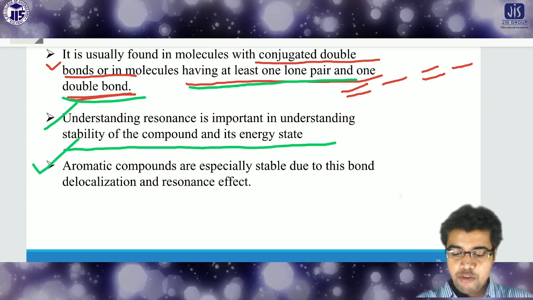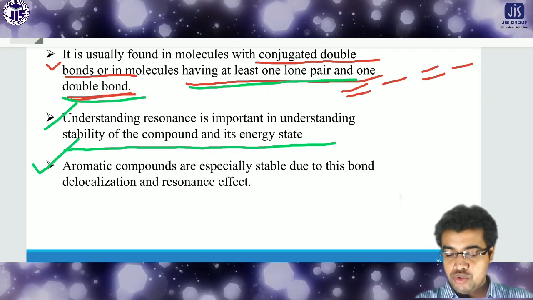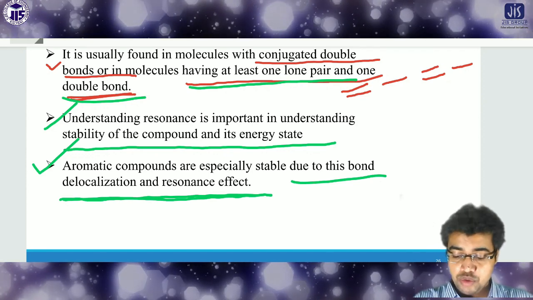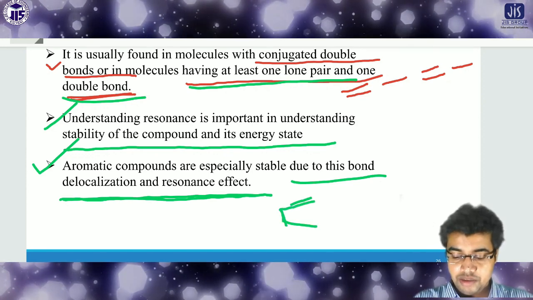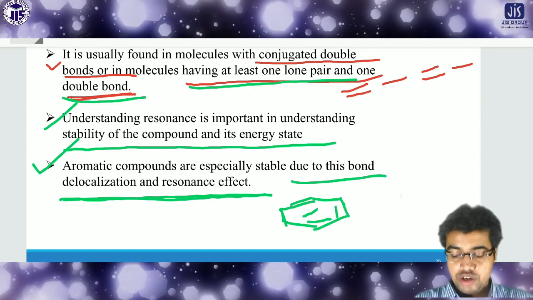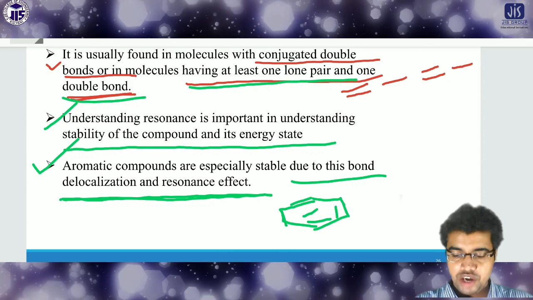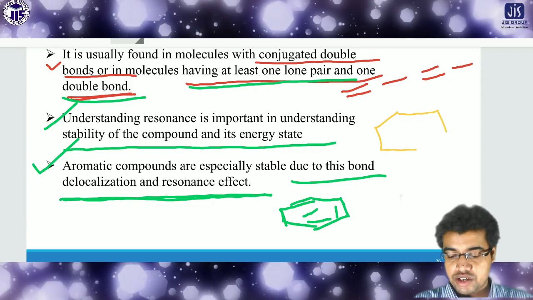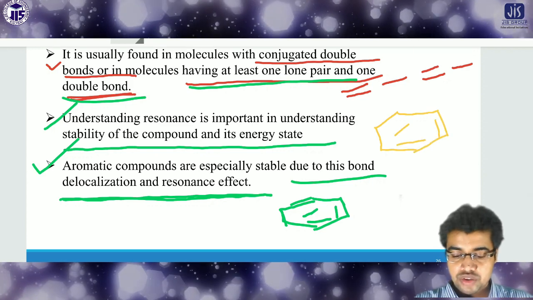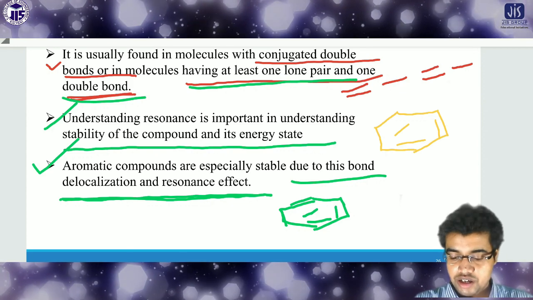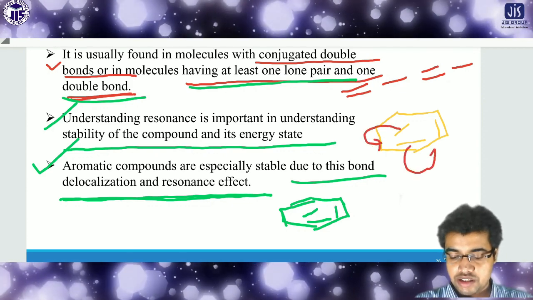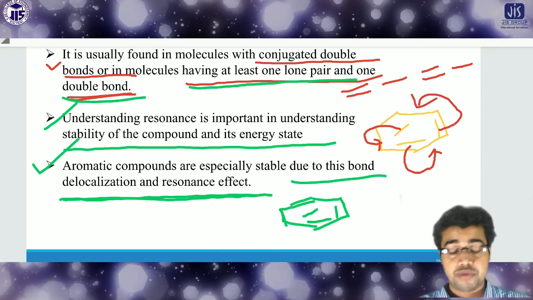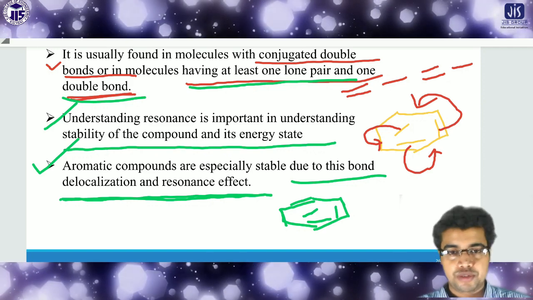Third point: aromatic compounds are especially stable due to this delocalization and the resonance effect. For each and every kind of aromatic molecule, the most common example is benzene. If you think about benzene, it is highly stabilized. Why is it highly stabilized? The stabilization comes from the resonance effect of the pi bonds. These pi bonds take part in the resonance in this way, so many structures are produced. When so many structures are produced, that means there is a chance of stability.